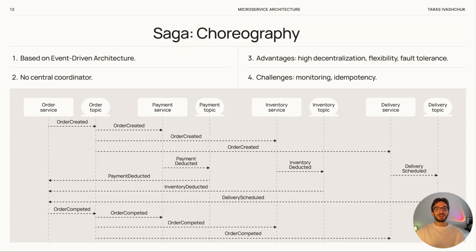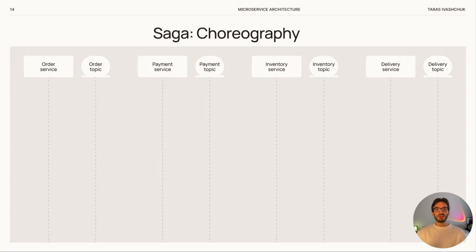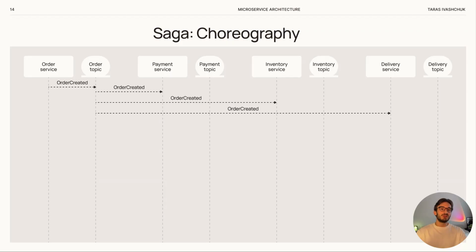Now let's look at a failure scenario. The first steps are the same. Order service sends order created, and payment, inventory, and delivery services read it. Payment service processes the payment successfully and sends payment deducted, while delivery service schedules the delivery. However, inventory service fails to reserve the item, for example, it is out of stock, and sends an event inventory declined.